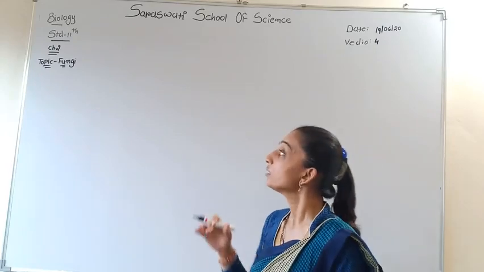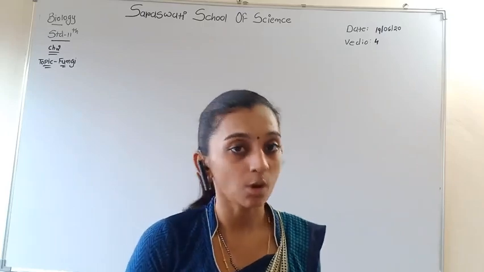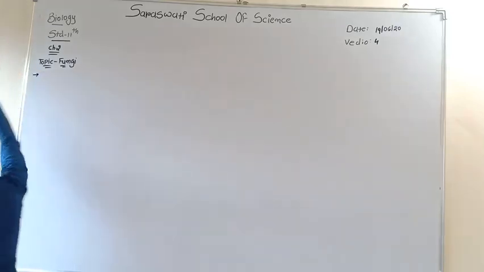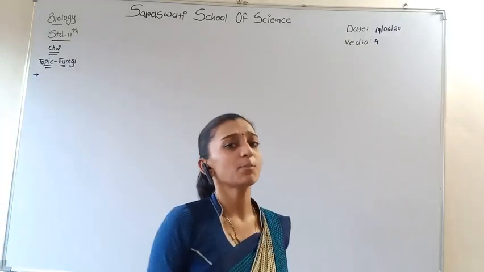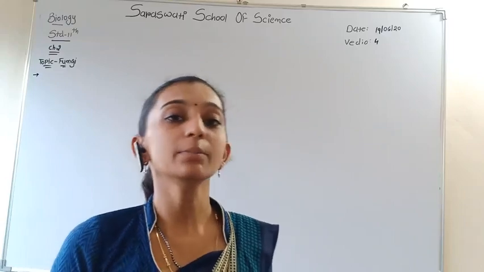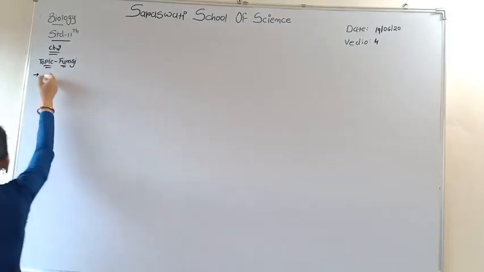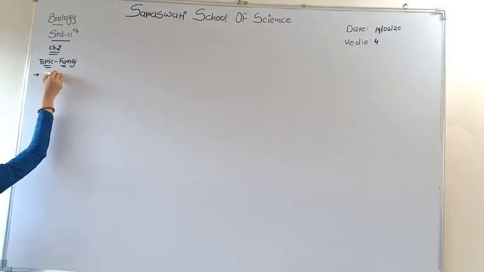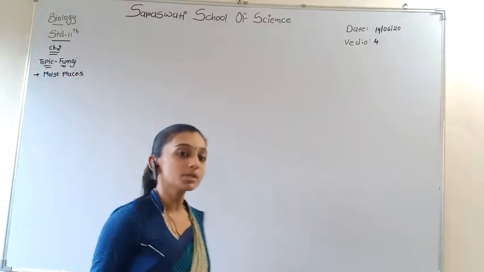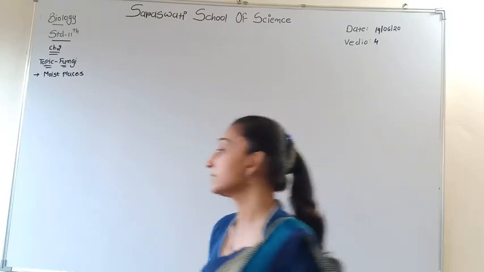Today we discuss the second topic, that is fungi. We will also discuss this topic again, but today we revise it. We all know what a fungus is, and we see various types of fungus in our home, like on bread and pickles. Fungus is produced mainly in moist places. In the monsoon season, fungi are very much observed in various places.